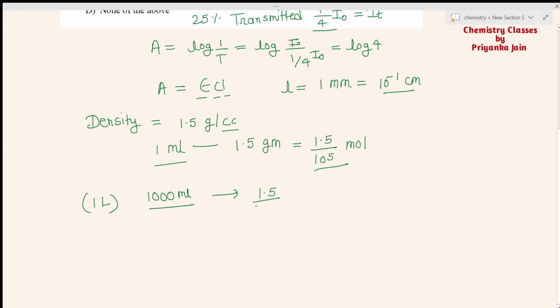So what you have to do is multiply it with 1000. So this will be your number of moles that are present in 1 liter. So this will be called the concentration. Now you just have to put this value.